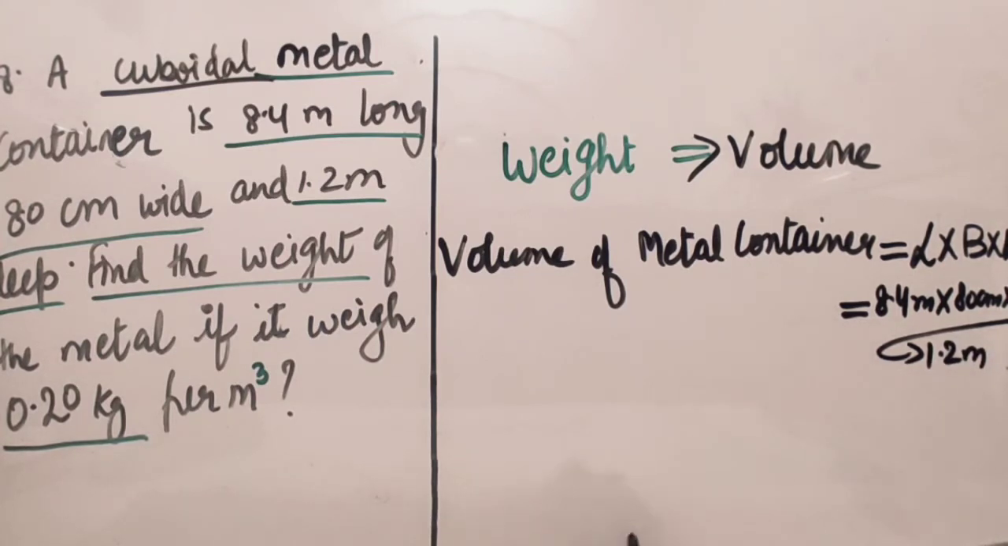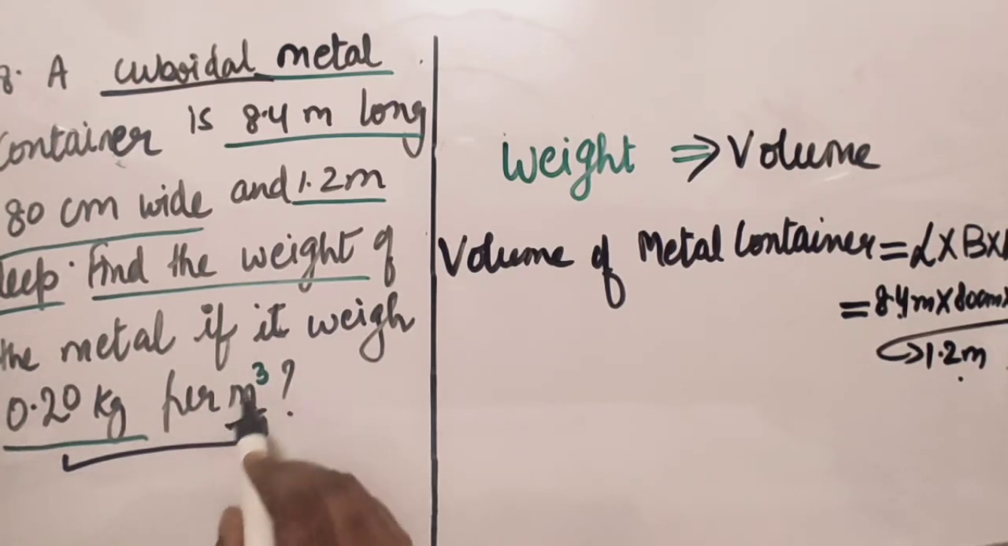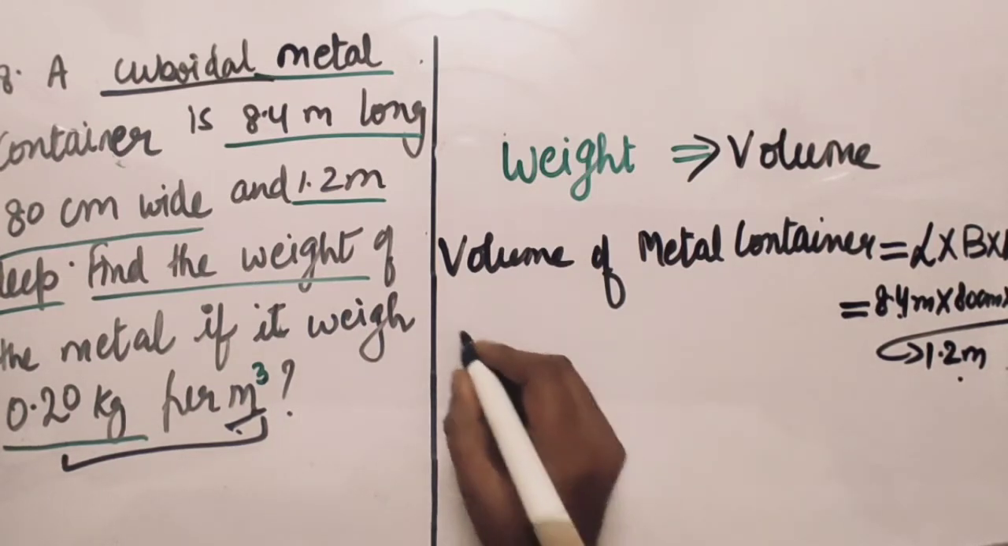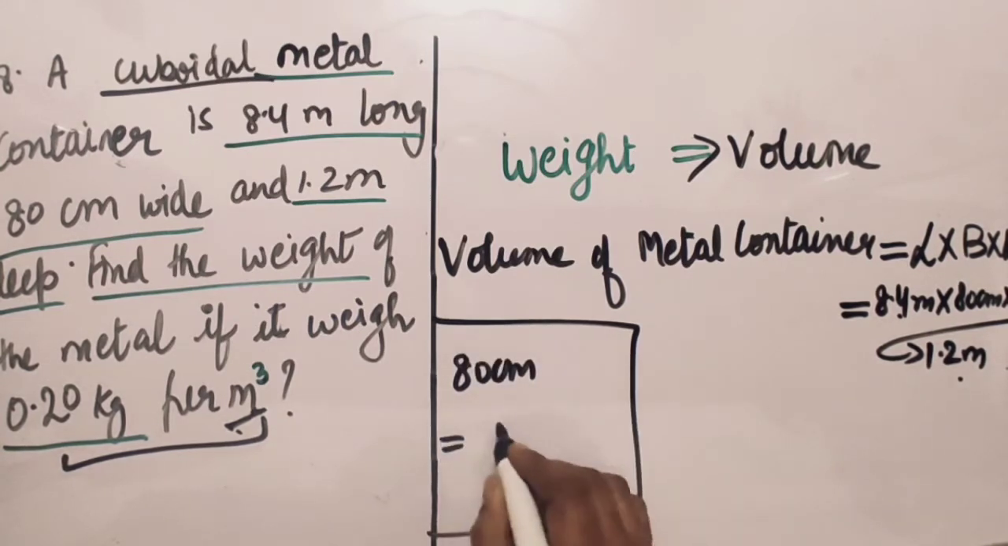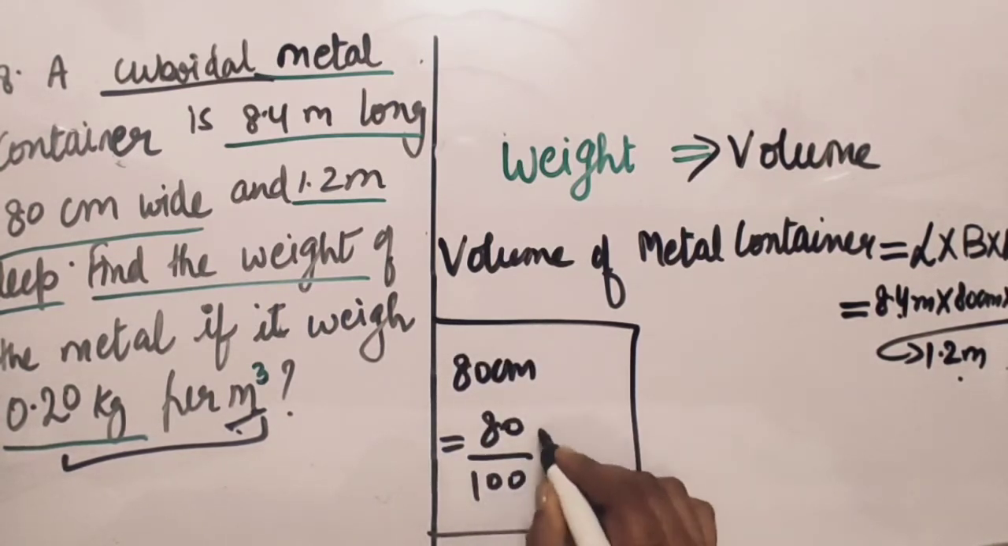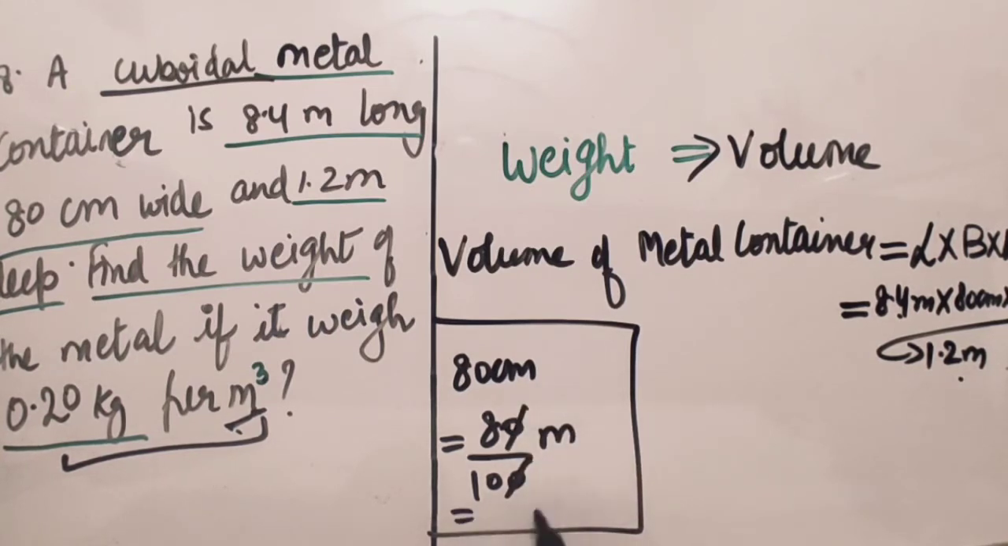Here we can see that the length and height are given in meter, but the breadth is in centimeter. So let's convert the breadth into meter, because in the question the weight of the metal is given per meter cube. So it's better to convert into meter. The breadth is 80 centimeter, and to convert into meter we divide by 100. So the answer would be 0.8 meter, because there is only one 0, so we will have one decimal place.